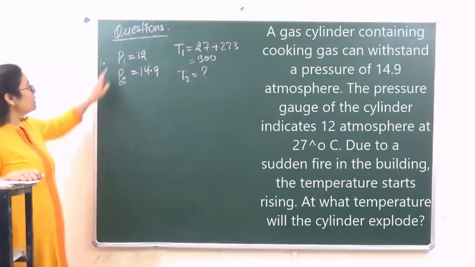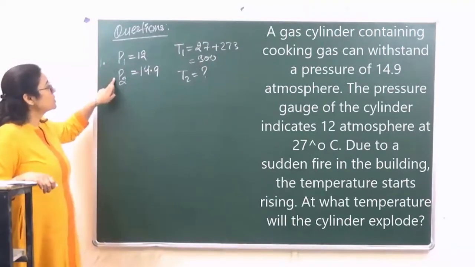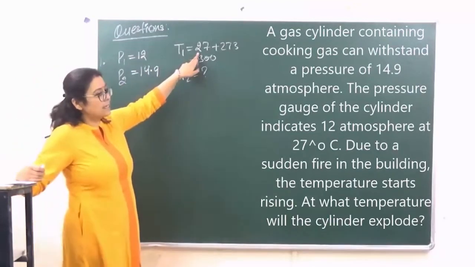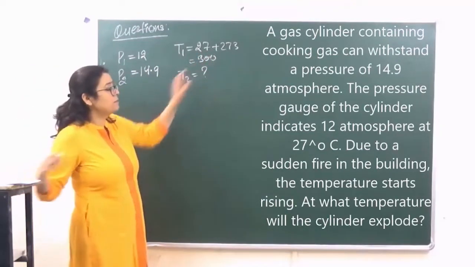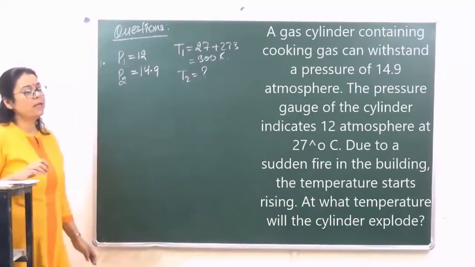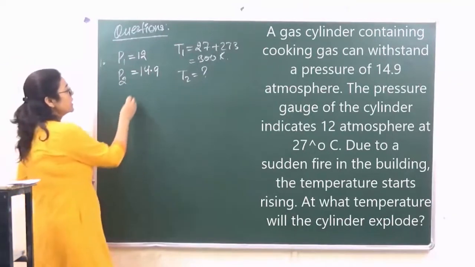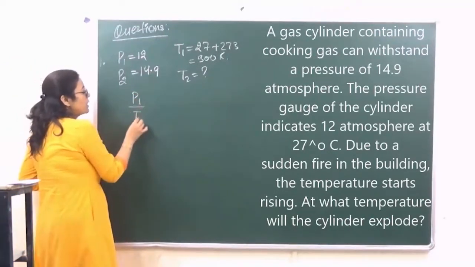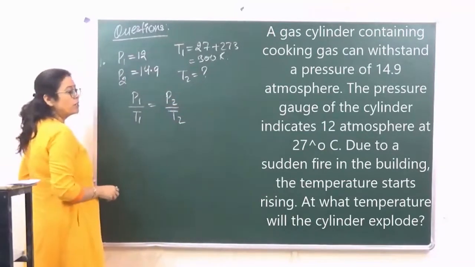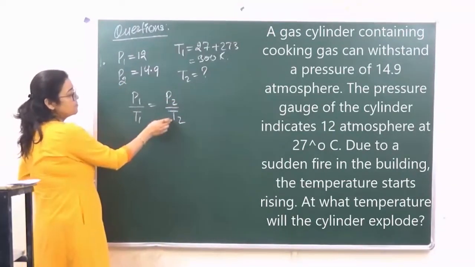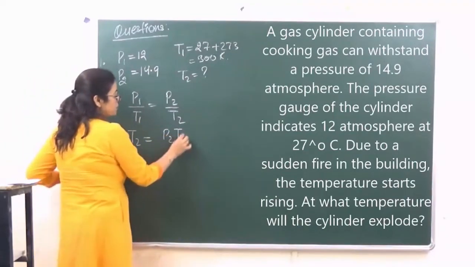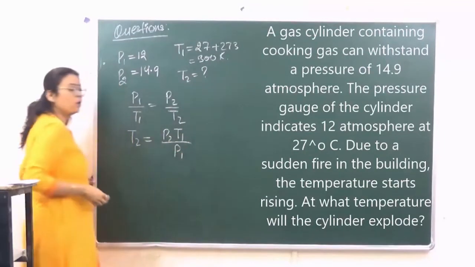So in this, P1 is given to us as 12, P2 is given to us as 14.9, T1 is given to us as 27 degrees centigrade, which has to be converted into Kelvin. So it is 300 Kelvin, and T2 has to be calculated. So we are going to use the Gay-Lussac's law over here. P1 upon T1 is equal to P2 upon T2. P1 की वैल्यू से हमें T2 कैलकुलेट करना है. तो let's first write down the expression in that manner only. This is going to be your equation.